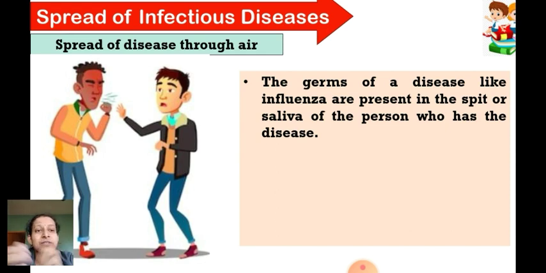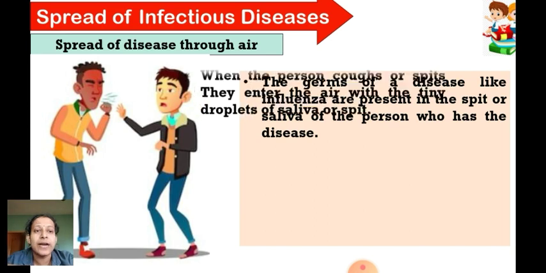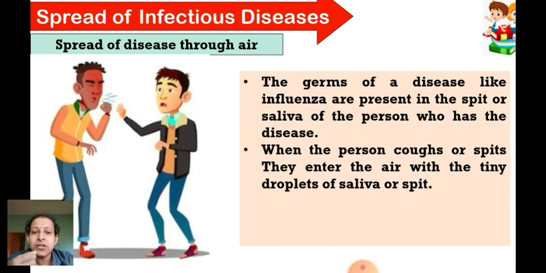Germs of diseases like influenza are present in the spit or saliva of the person who has the disease. When the person coughs or spits, they enter the air with tiny droplets of saliva.